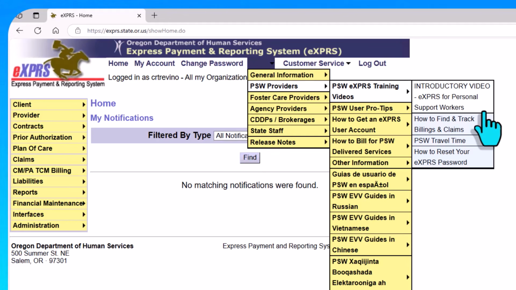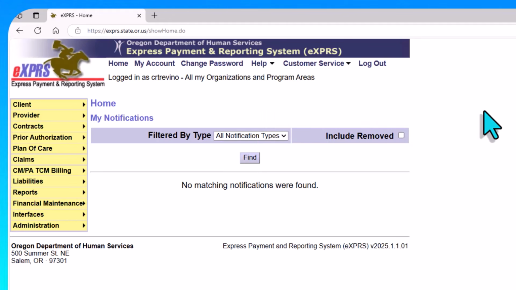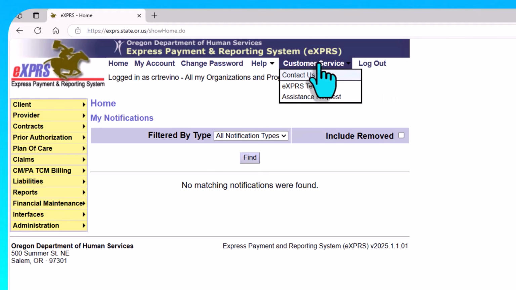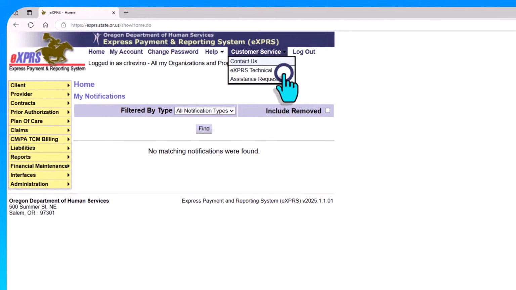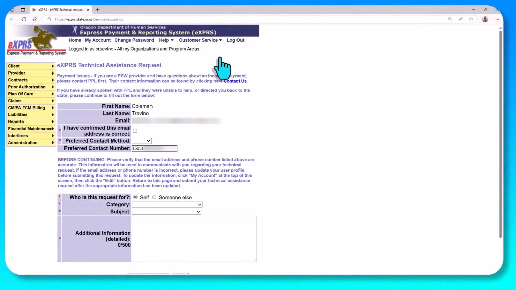YouTube for easy access. Lastly, if you need help with a specific situation, such as a provider, an individual, a plan of care, or anything else in Express, you can always submit a technical assistance request by going to the Customer Service dropdown and selecting Express Technical Assistance Request. On this page, you can enter in your contact information and the preferred way that you'd like to be contacted, whether by email or by phone.